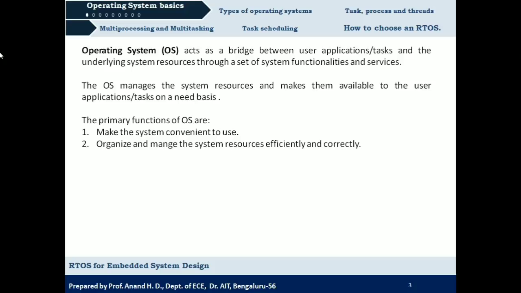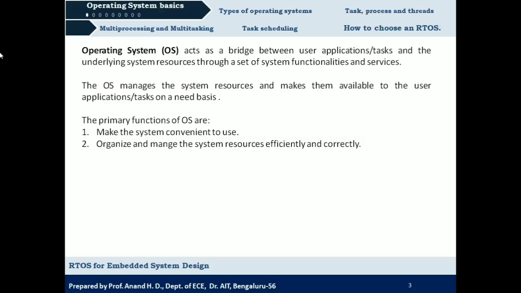Okay, so with this we can say that the primary functions of an operating system are: first, make the system convenient to use. So it should make the system convenient for an application to run, that is by allocating and deallocating the system resources. So whatever system resources are demanded or requested by the application should be provided by the operating system, and it should make it convenient for that application to execute and generate the necessary result.